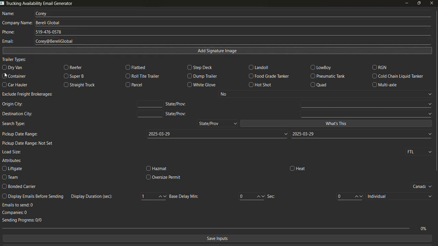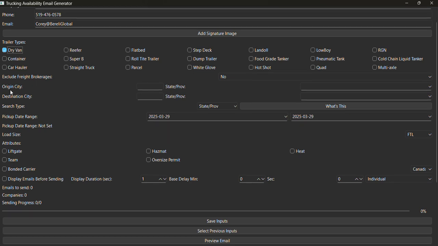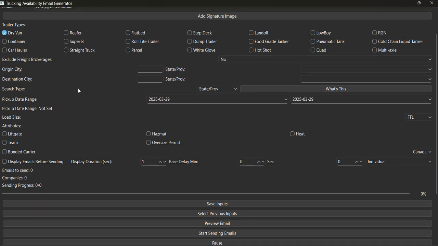It'll drop not only an email, but it will show you the customers that are available for the particular area, and it will send off to those customers. So you're going to put in whatever type of trailer or vehicle you have available in the list, and then you will put in whether you want to exclude freight brokers, yes or no. So right now we're going to say no, and I'll show you how that works.